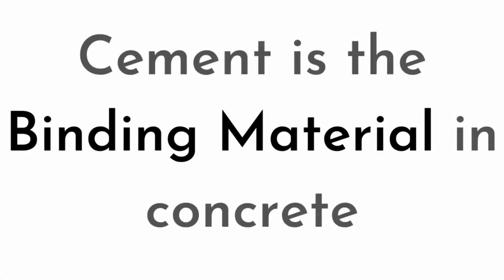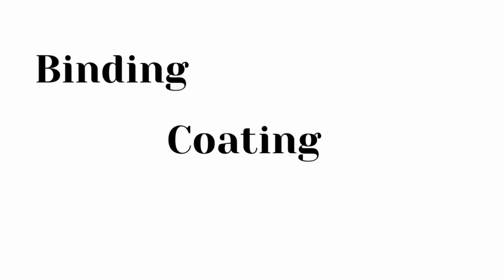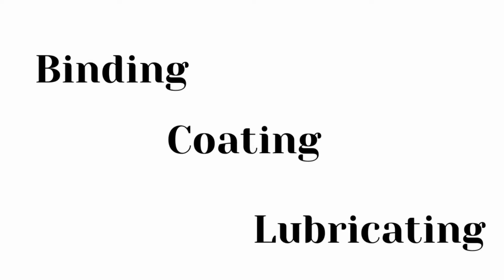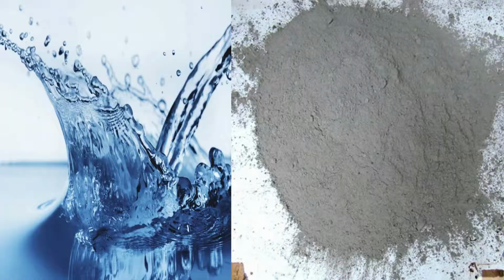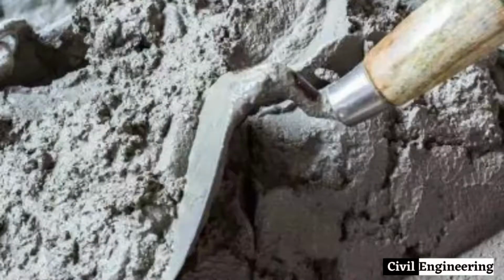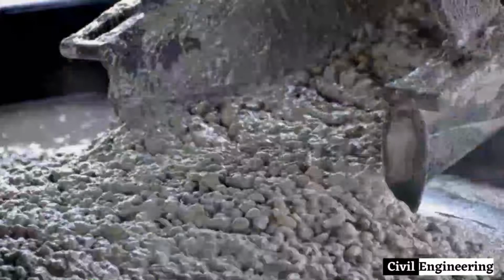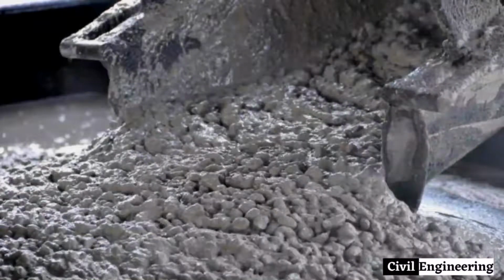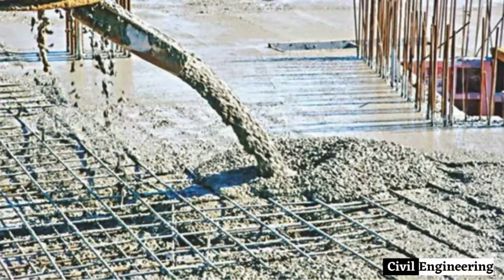Number 2. The cement content. Cement is the binding material in concrete. It has a big role in strengthening the final product. Although cement is responsible for binding the materials, it has 3 main roles in concrete: binding, coating and lubricating. When water is added to the mix, cement paste is formed. That cement paste acts to bind aggregates, reinforcement bars and fibers to each other, making a unique material.